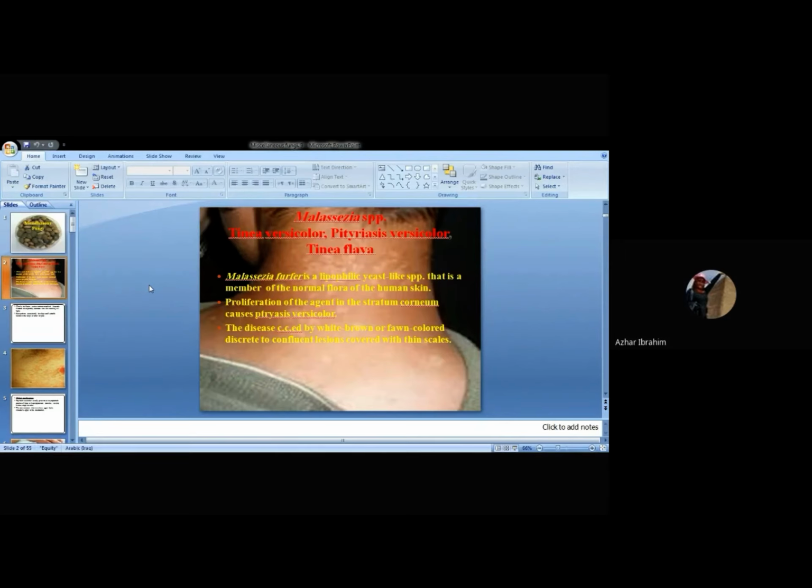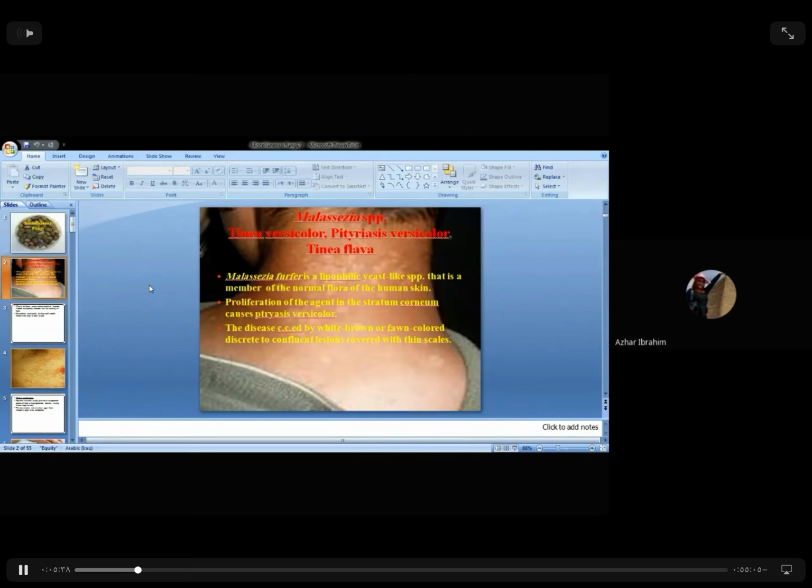But what are the names, the synonyms, of the disease, which is the most common one? Tinea versicolor. It is very common in dermatology. Tinea versicolor is also referred to as Pityriasis versicolor or Tinea flava. We have different types of Malassezia, starting with Malassezia furfur, the most common species among the others, which is a lipophilic yeast-like fungus.